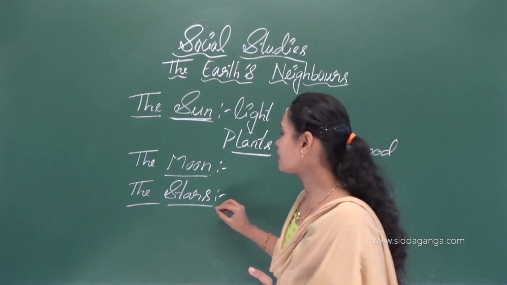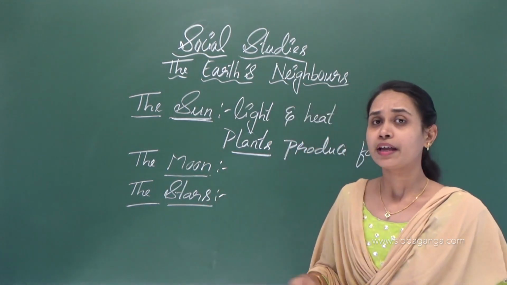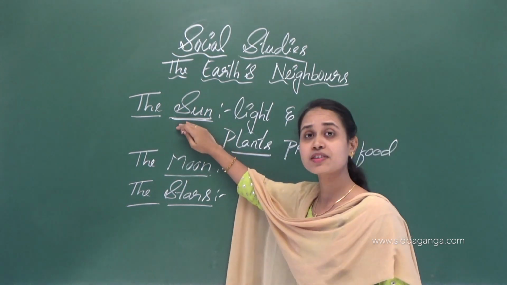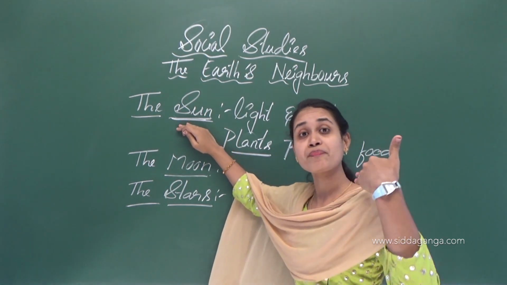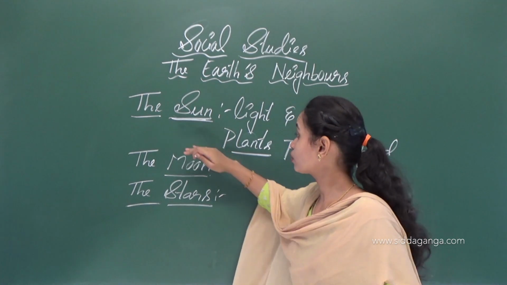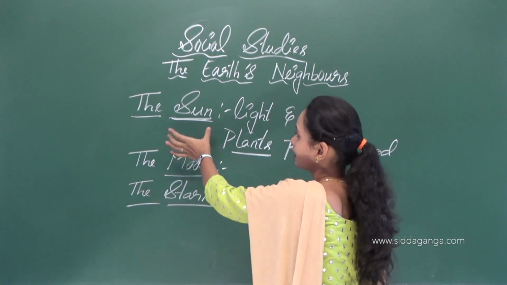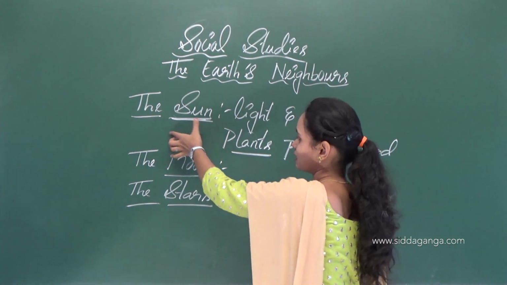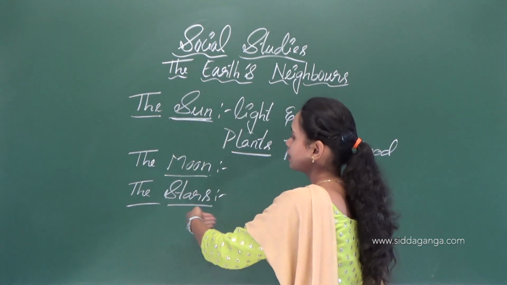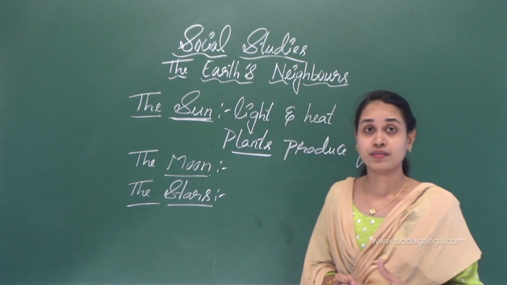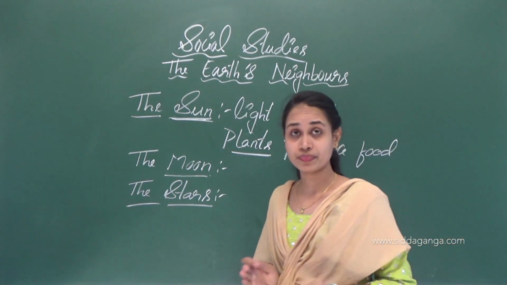The moon is small, the sun is very big in size, but compared to the sun, stars are much bigger.